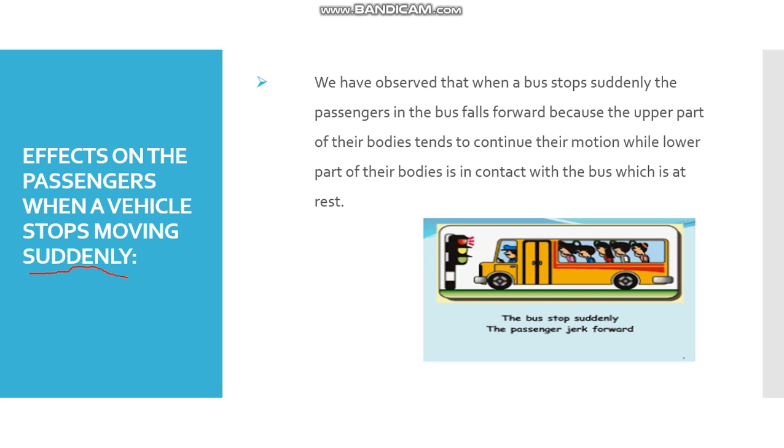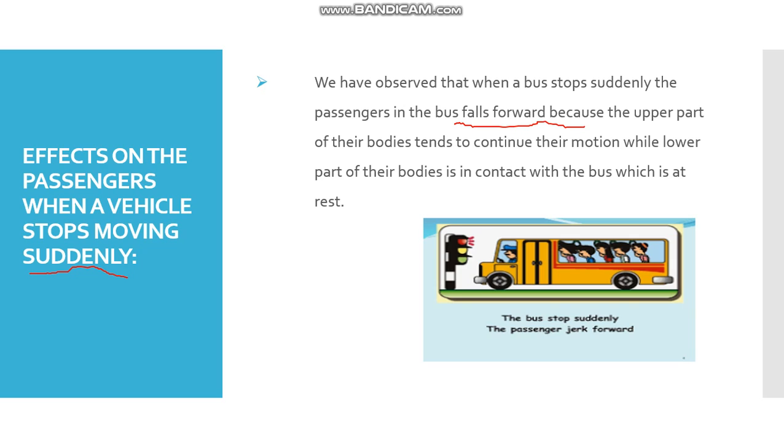Here is again a figure. For example, this bus is moving, and if the signal turns red, the driver has to apply the brakes, due to which the bus stops moving. You can see that there are five passengers standing in this bus. They all fall forward.